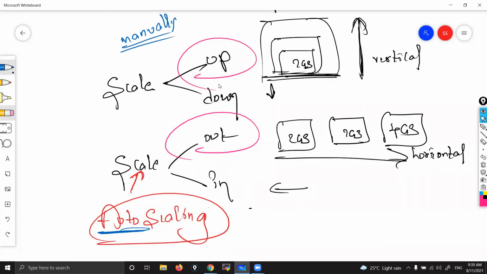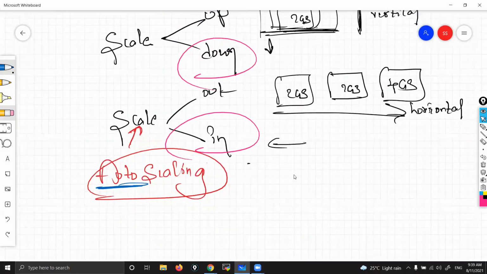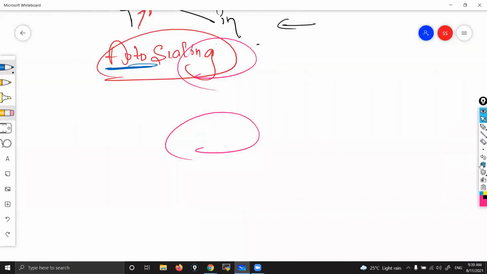We have to do it manually as per your requirement. Okay, this we need to do manually. So let's see how we can scale up and scale down manually as per our requirement. That is what we are going to see now.